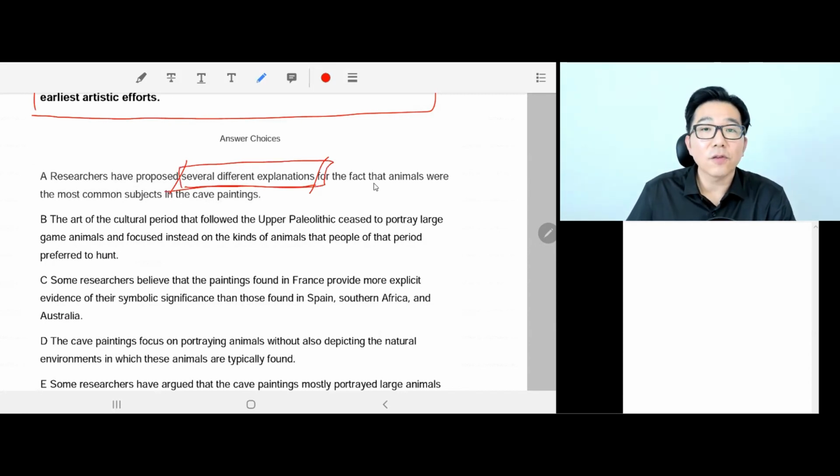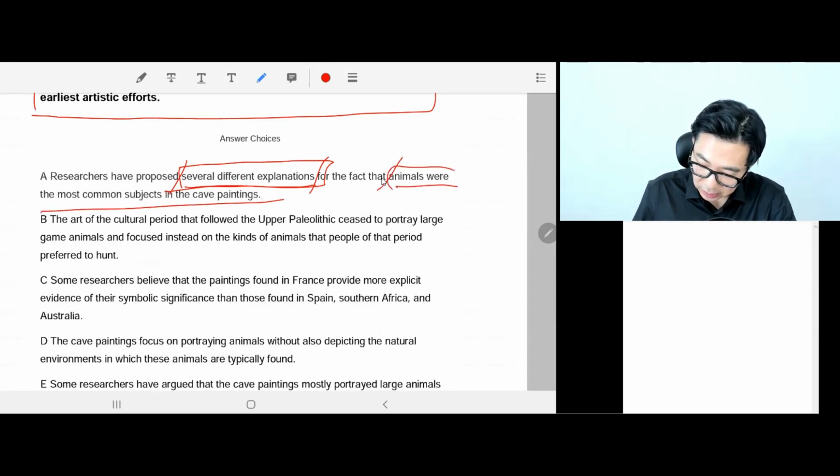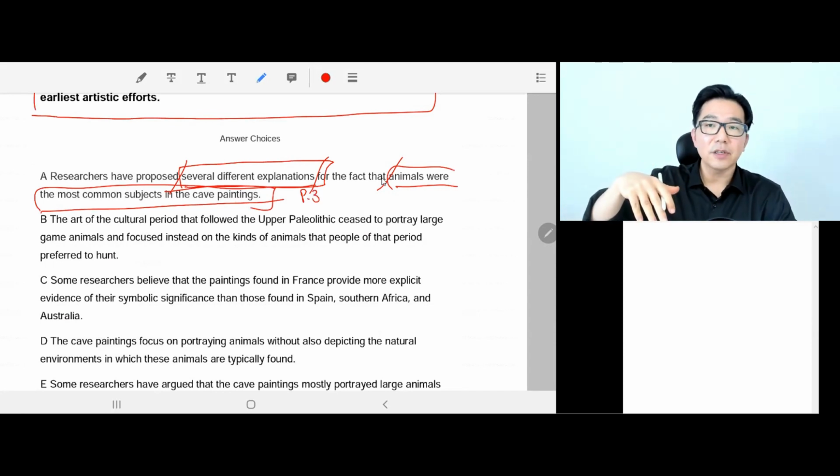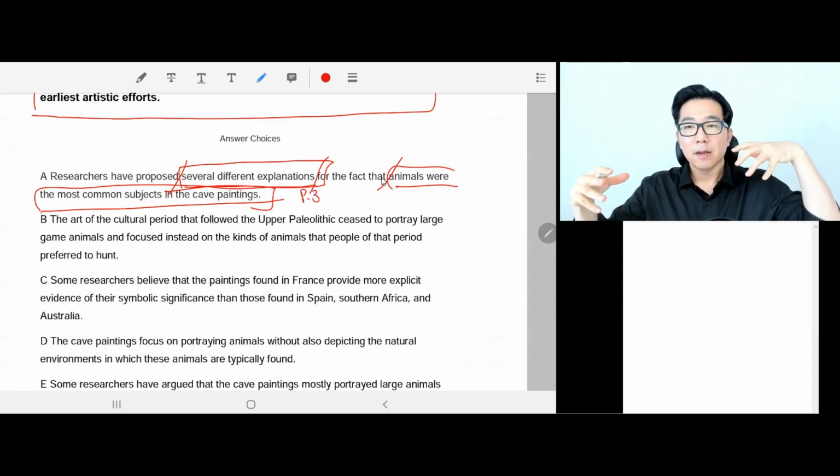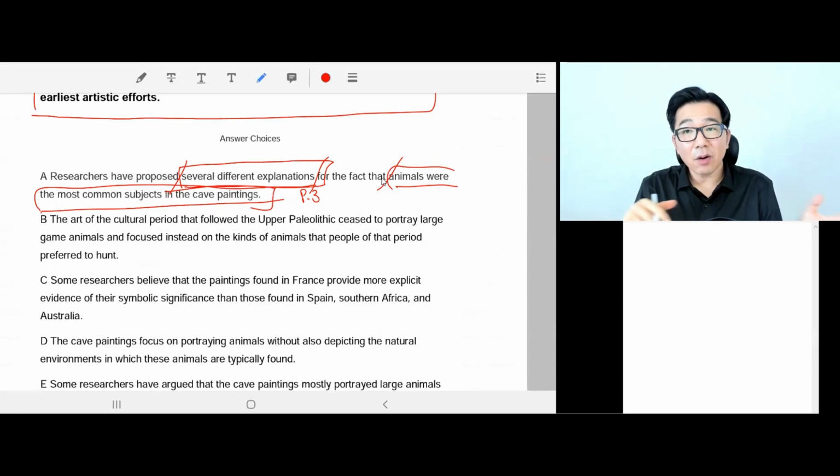For the fact that animals were the most common subject in the cave paintings. Okay. So this is paragraph 3, if you remember. Or if you care to go back to previous questions or rewind this video a little bit, go to paragraph 3.